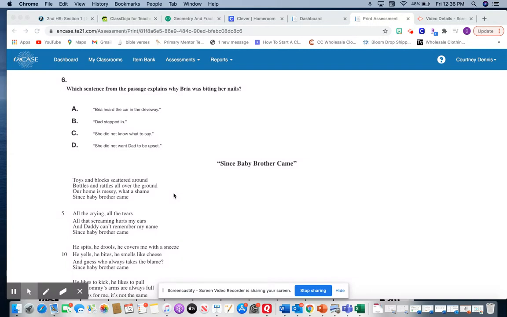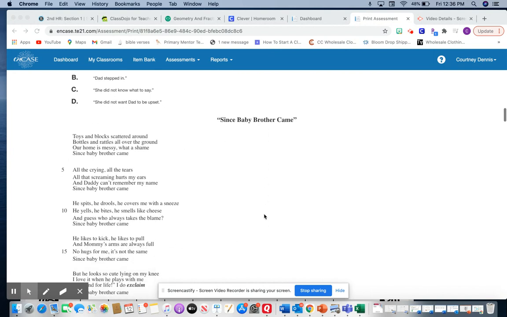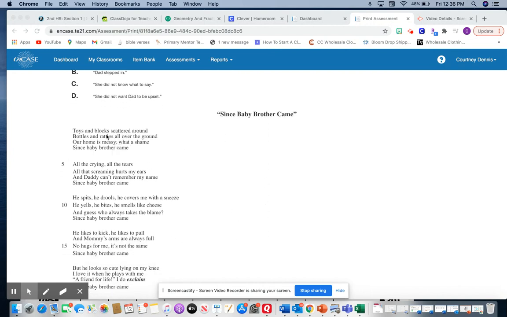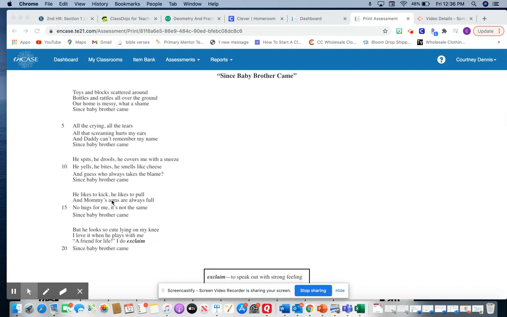All right, now we are going to look at our next passage. This is the last fiction passage that we had on this benchmark. This one is a poem, and if you think back on what we learned about poetry and figurative language last week, we know the different parts of a poem now. We know that instead of paragraphs, there are stanzas. So there's one stanza, two, three, four, five stanzas.